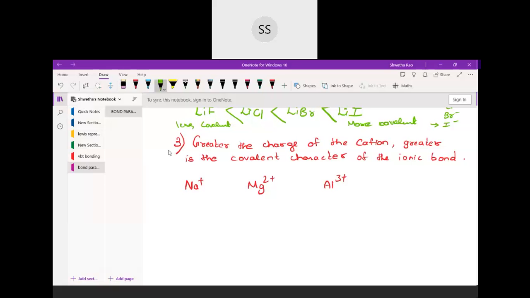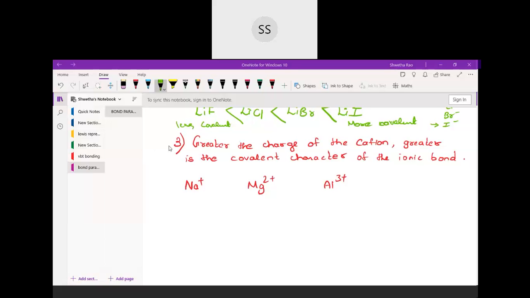Because aluminium has 3 positive charge, which indicates that it will have a high effective nuclear charge. If they are highly positively charged, they will have more tendency. It's like someone very poor: the one who is very poor will be eagerly waiting for where they can get money, and the one who is a little less poor will have a little less tendency to take.